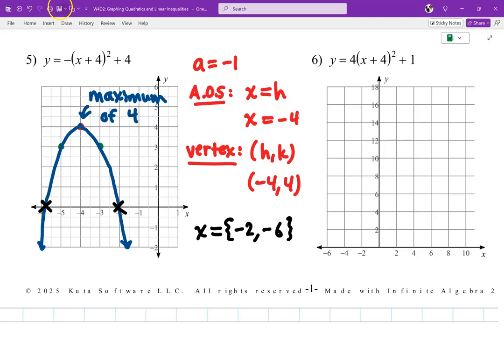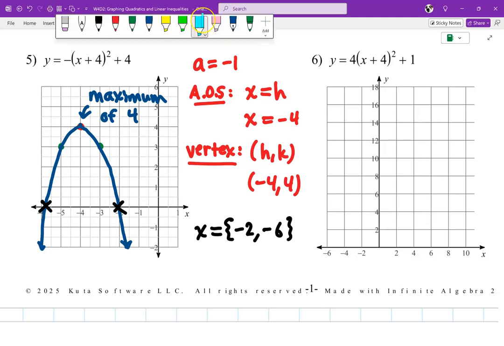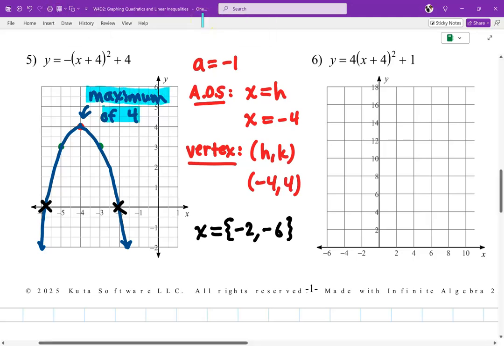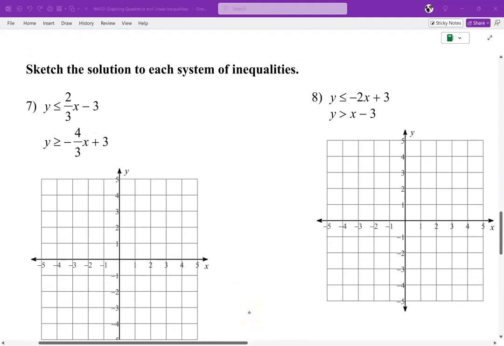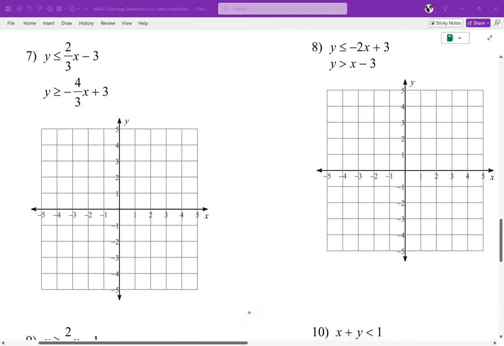So I'm going to highlight in blue what's important again. They wanted the maximum. So there it is. They wanted a graph. So there it was. They wanted zeros. So there it is. And the axis of symmetry. There it is. Okay. All right. Are we good with this part? Again, this is, I think, the harder part. Maybe you might think otherwise, but quadratics are a little bit tougher, I think, personally.